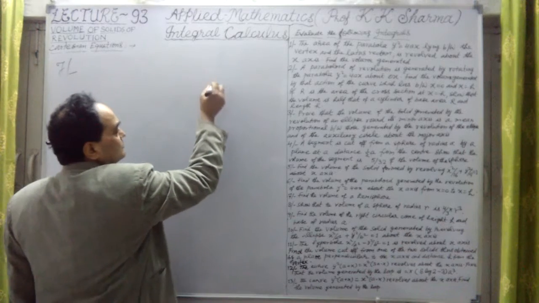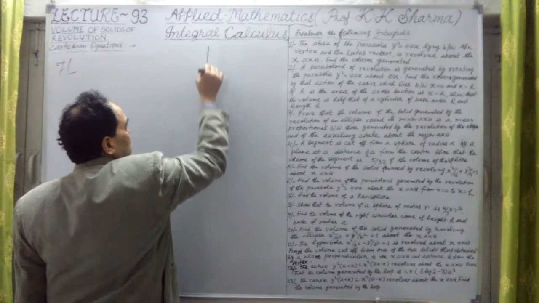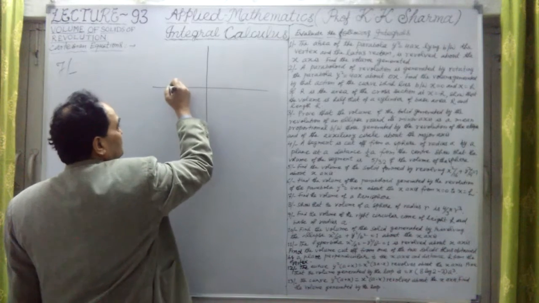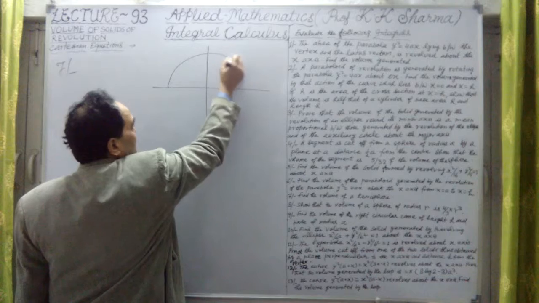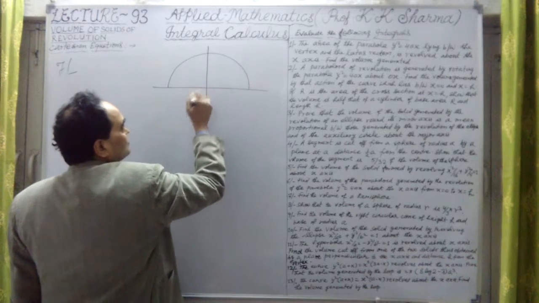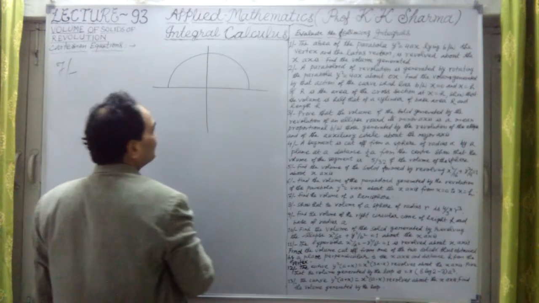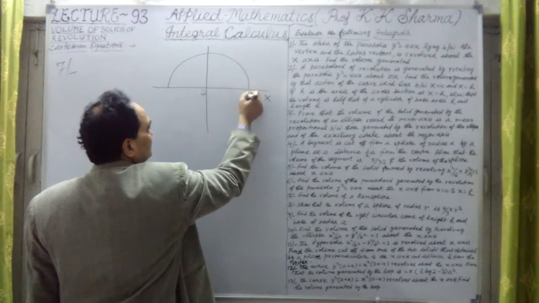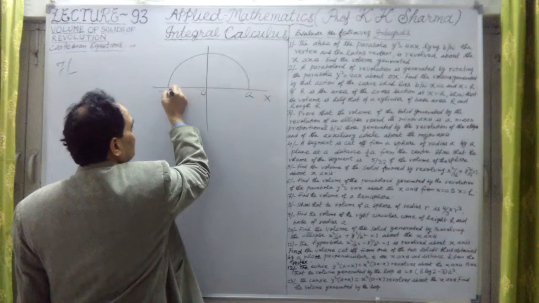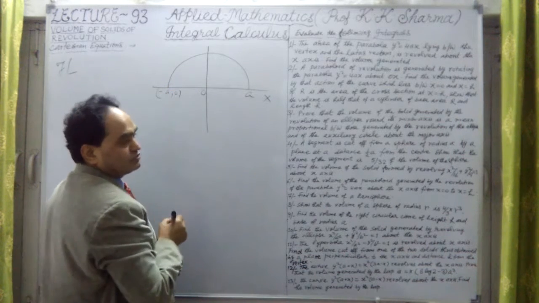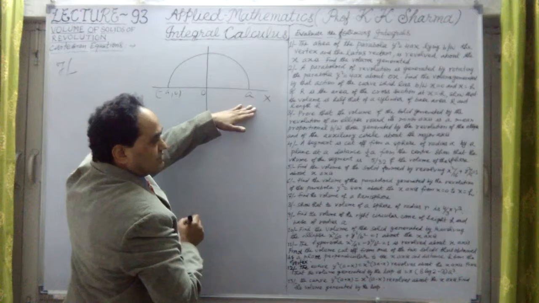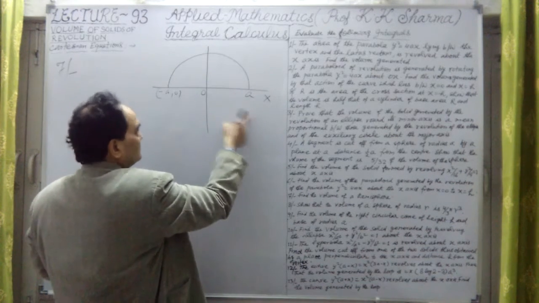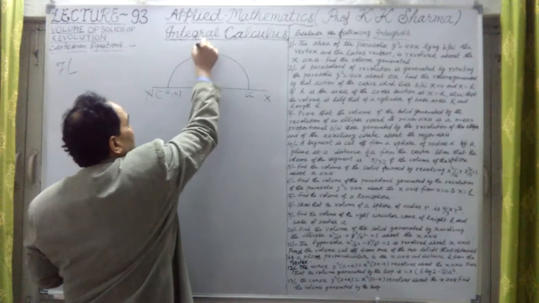What is the hemisphere here? The volume of a sphere is obtained by revolving a semicircle around the axis of x. Suppose this is the axis of x, this is O to a, and this is minus a to 0. Between minus a to plus a, if I revolve this semicircle around the axis of x, this is x dash, this is y, and y dash.